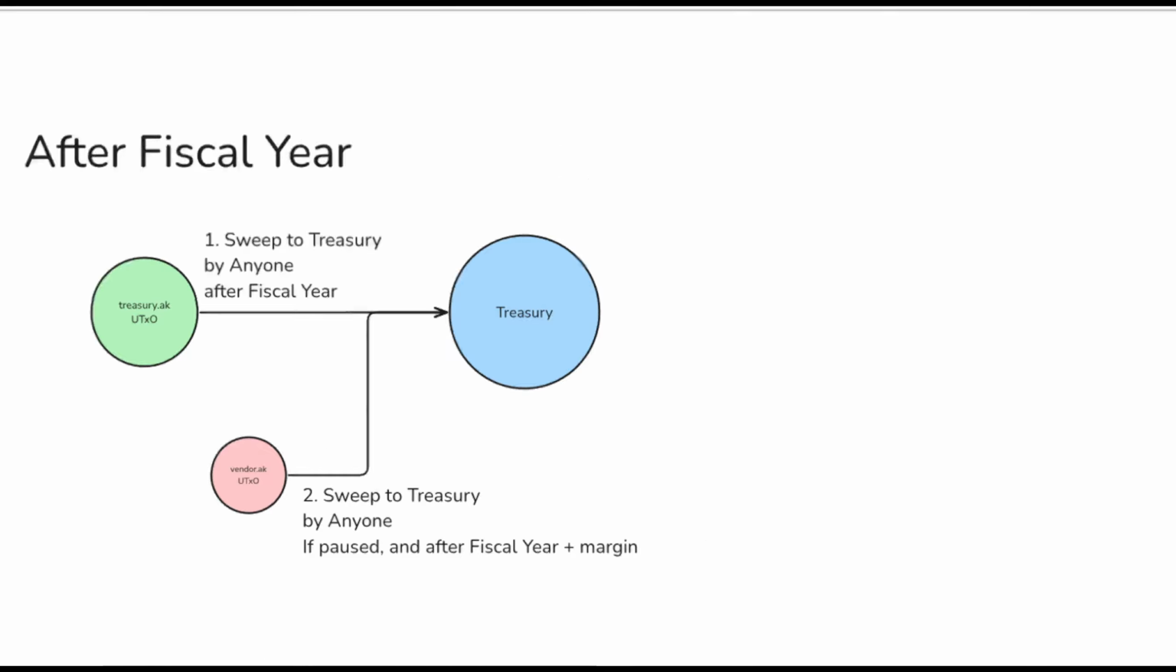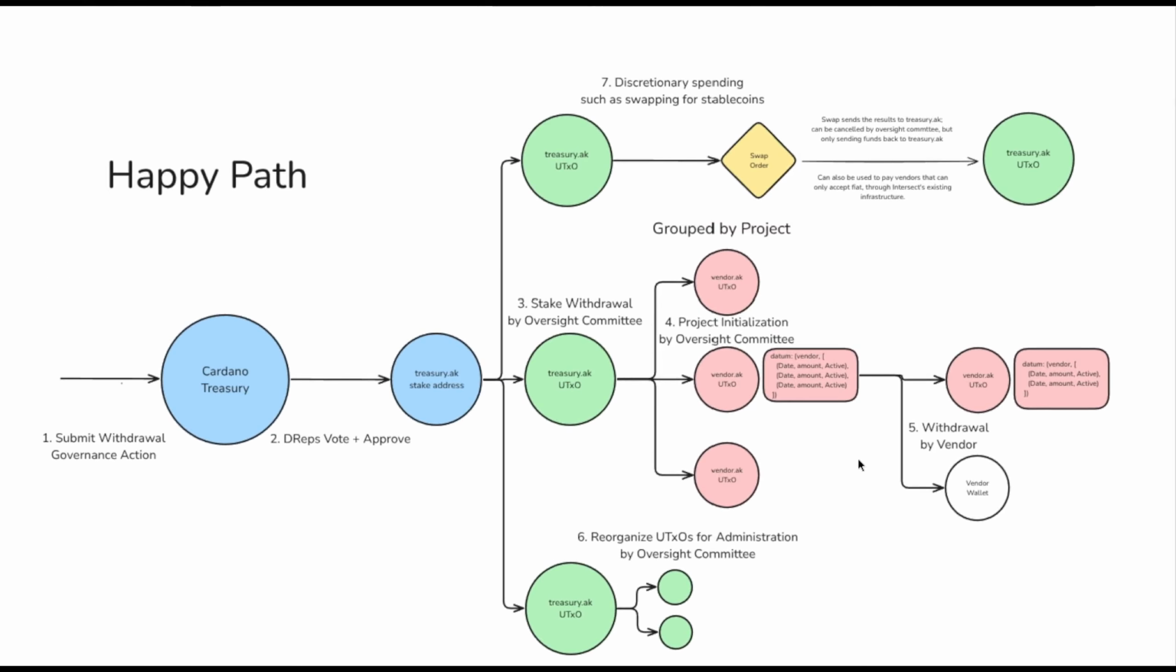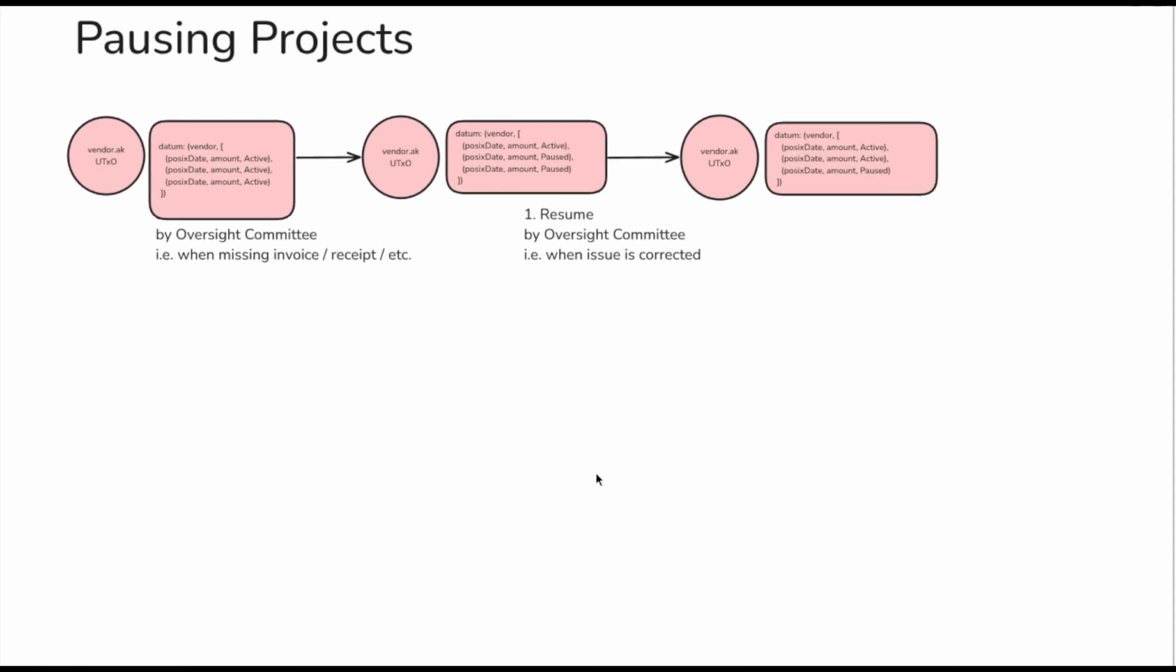But what if there is a problem? We talked about the happy path where we fund a project and then the vendor can withdraw their payments. Suppose that they aren't actually doing the work, or there's a disagreement on whether the work met some standards. Well, there is a mechanism here for this oversight committee to pause those payouts. So they can say, hey, we need to review the invoices. Let's have a discussion about whether this work has been done.